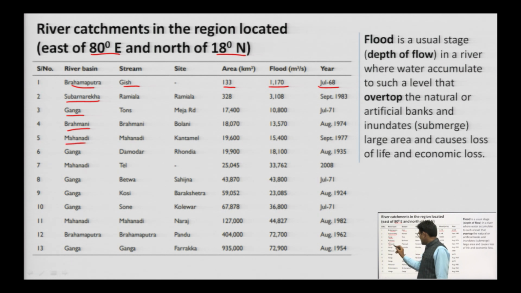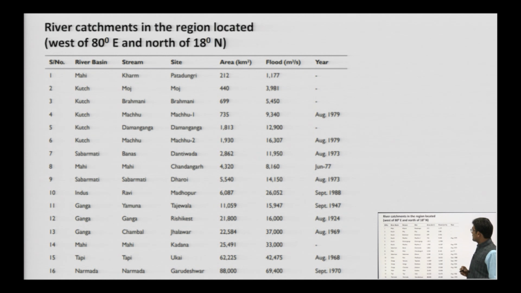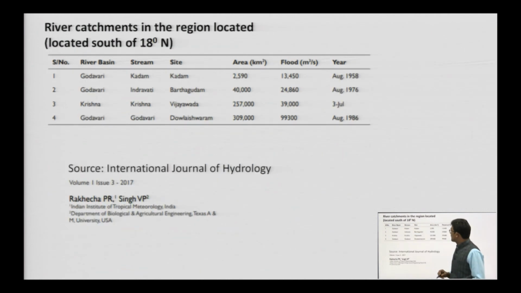Other rivers have different streams at different sites, area, and flood, which have been mentioned here. This table has the same data at different locations. This is also located at south of north.